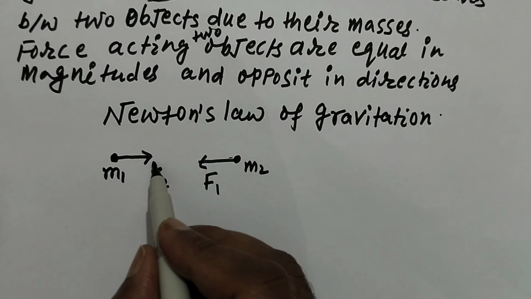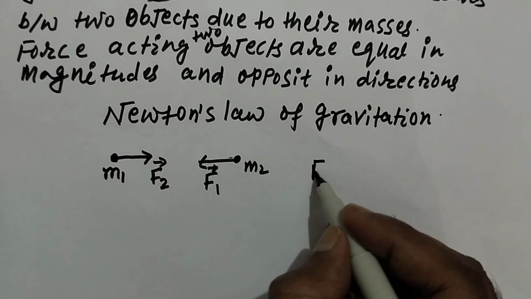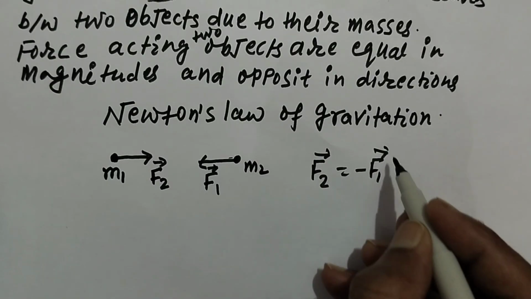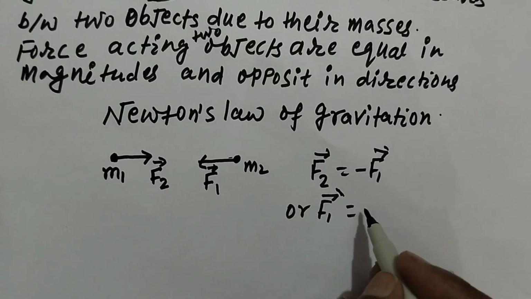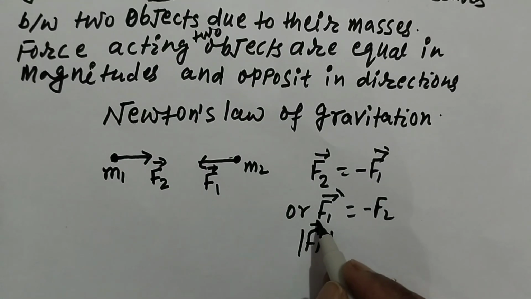These two forces are opposite in direction. We can write f2 vector equal to minus f1 vector, or f1 vector is equal to minus f2 vector, but their magnitudes are equal.